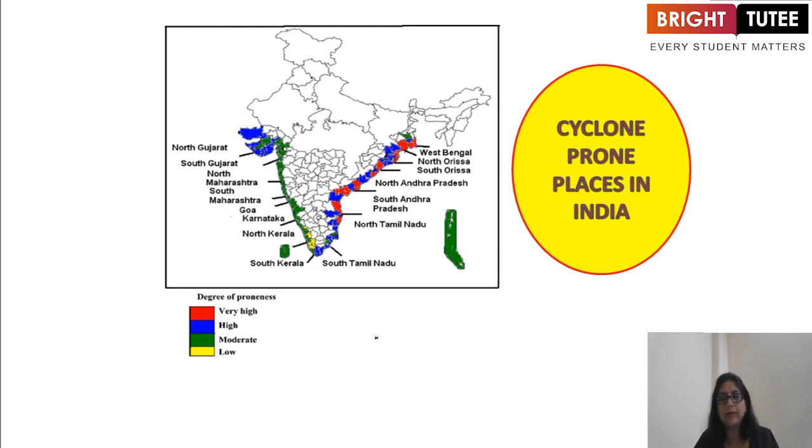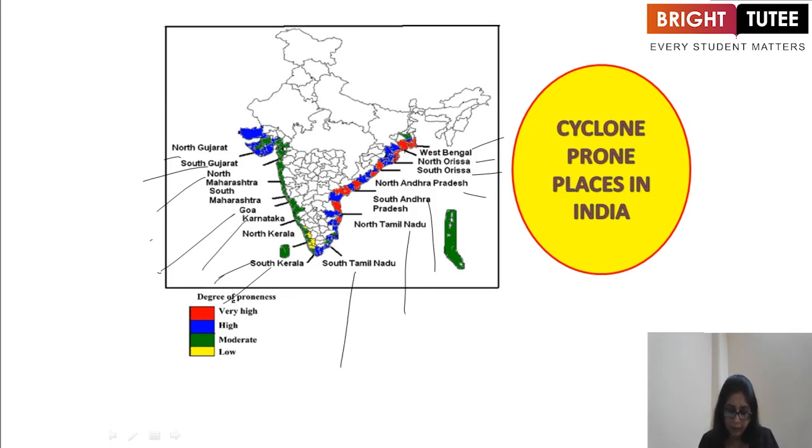These are cyclone places in India like North Gujarat, South Gujarat, North Maharashtra, South Maharashtra, Goa, Karnataka, North Kerala, South Kerala. These are like sea regions: West Bengal, North Orissa, South Orissa, North Andhra Pradesh, South Andhra Pradesh, then North Tamil Nadu, South Tamil Nadu.